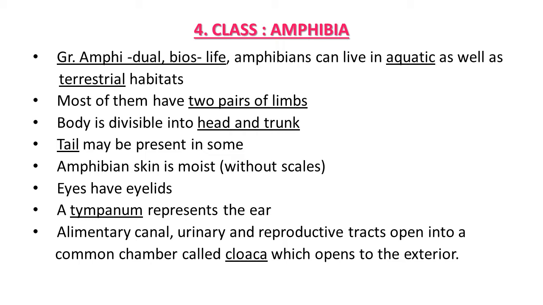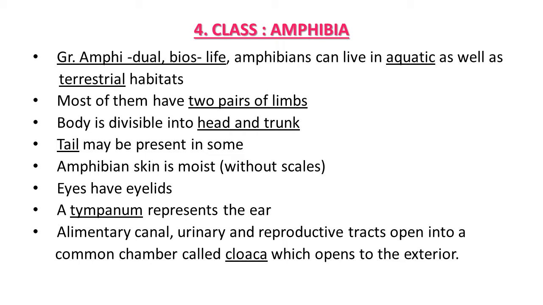So they do not possess an ear pinna, but the tympanum represents the ear. In this animal, one special structure opening is there, that is the cloaca. What is the cloaca actually? Through the cloaca, the alimentary canal, urinary and reproductive tracts open by this common chamber to the exterior of the body. Through this opening, as the alimentary canal opens here, undigested food is discarded.